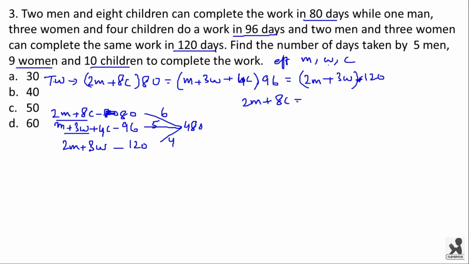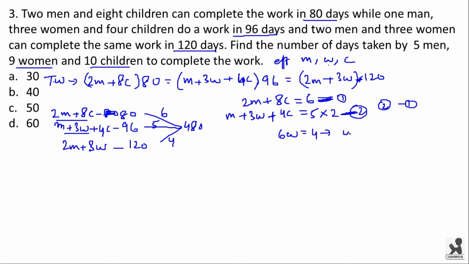2m plus 8c is equal to 6. m plus 3w plus 4c is equal to 5. If you multiply this equation with 2, you have 2m plus 6w plus 8c, and here also we have 2m and 8c. If we subtract this equation from that equation, that is if this is 1 and this is 2, if you do 2 minus 1 we get 6w is equal to 4. From here we get the efficiency of women, that is w is equal to 2 by 3.